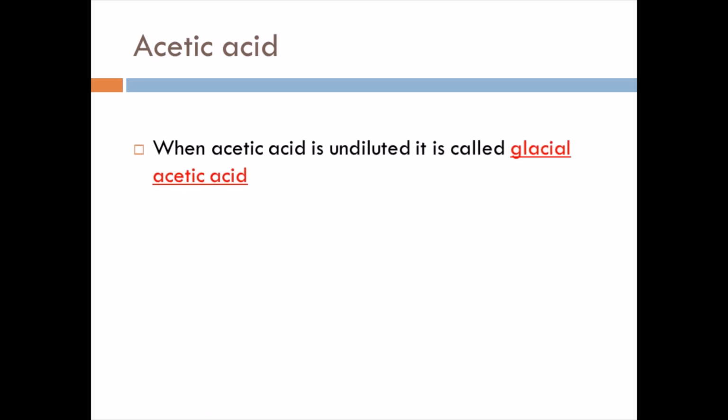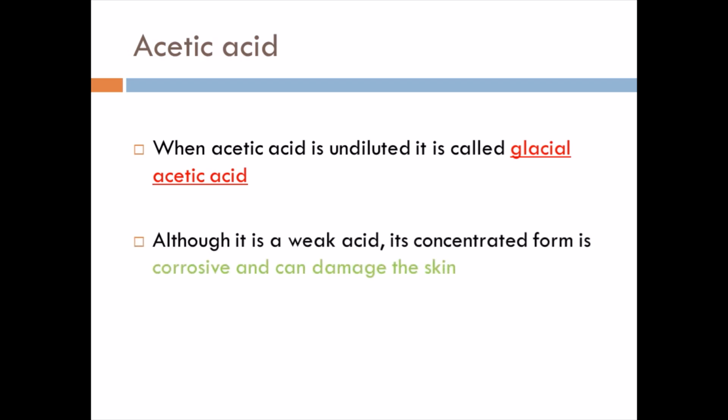Points. When acetic acid is undiluted, it is called glacial acetic acid. That means when it is in its pure form. Although it's a weak acid. When you compare the acidic character or dissociation constant based on the pK value, it will have a weak acidic nature.